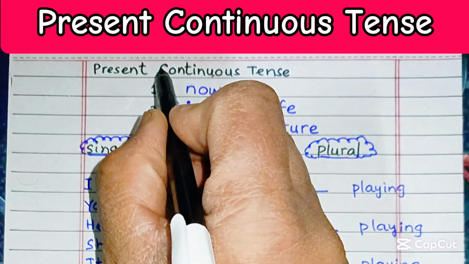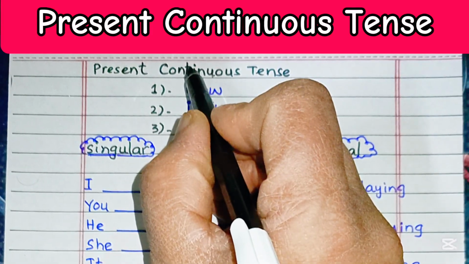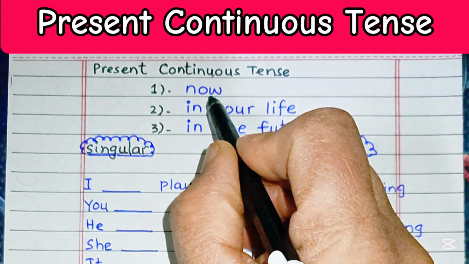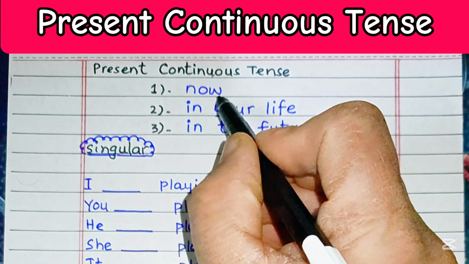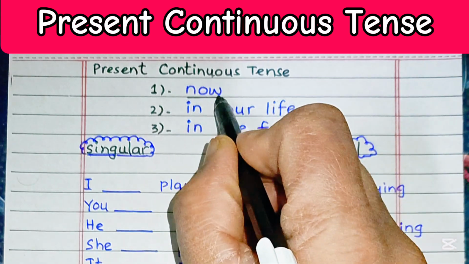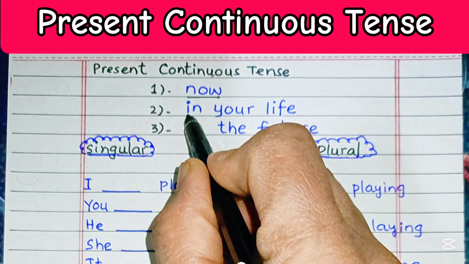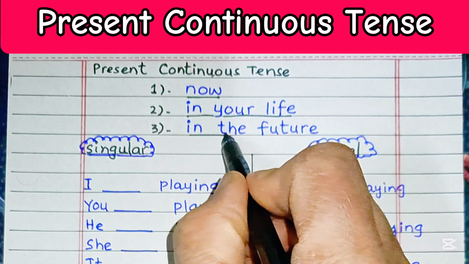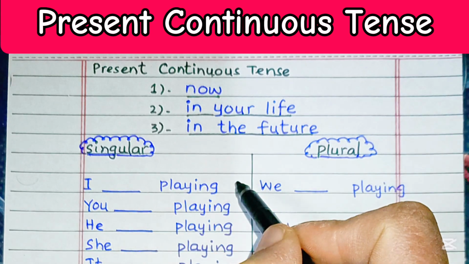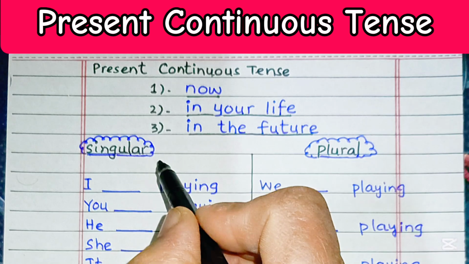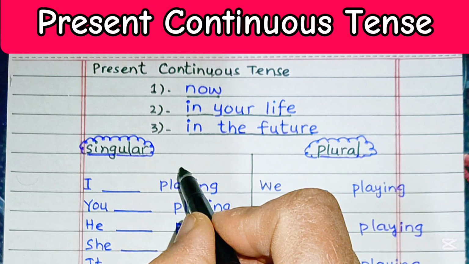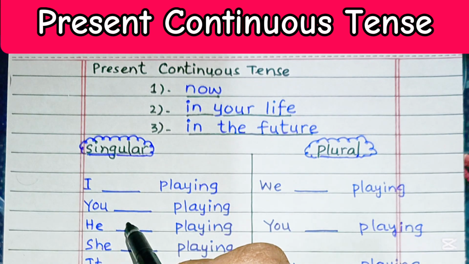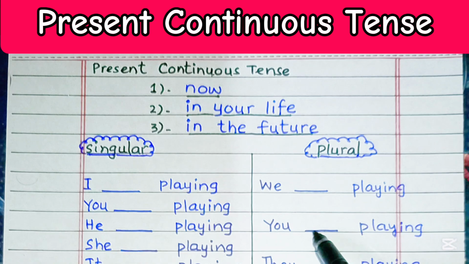Present continuous tense is a very popular verb tense in English. Use the present continuous tense to talk about things that are happening now or that are happening in your life or that are happening in the future. Let's put the verb play in the present continuous tense. These are singular examples and these are plural examples.